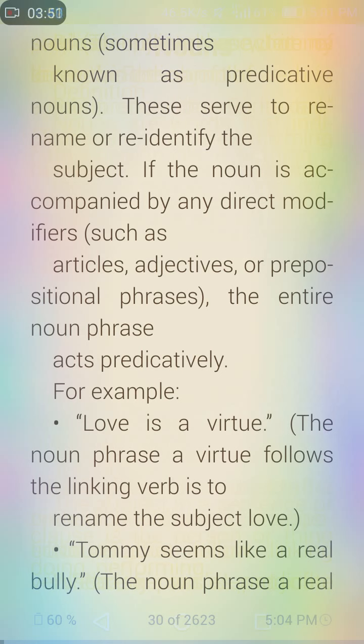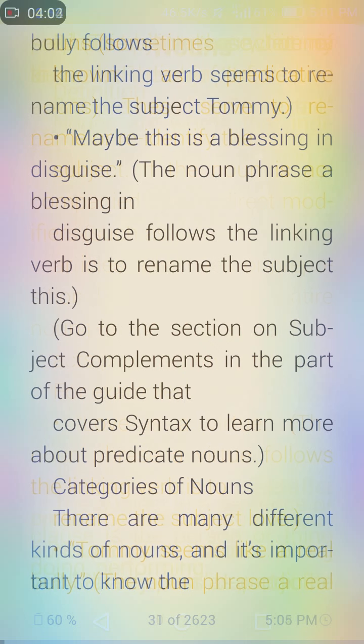The noun phrase a virtue follows the linking verb is to rename the subject love. Tommy seems like a real bully. The noun phrase a real bully follows the linking verb seems to rename the subject Tommy. Maybe this is a blessing in disguise. The noun phrase a blessing in disguise follows the linking verb is to rename the subject this.